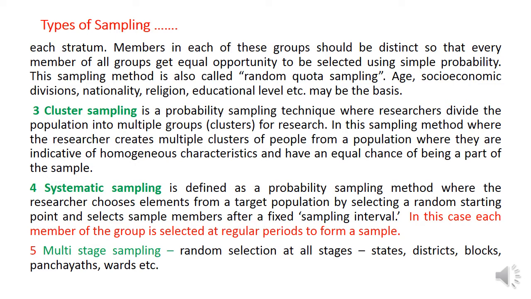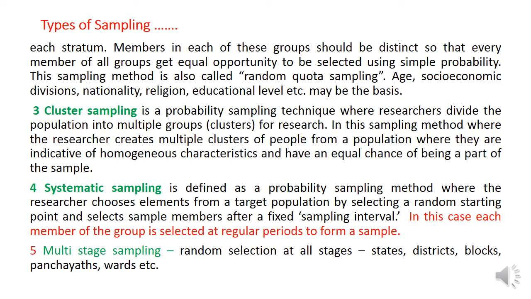Then systematic sampling. It is also a method of probability sampling where the researcher chooses elements from a target population by selecting a random starting point and selects sample members after a fixed sampling interval. In this case, each member of the group is selected at regular periods to form a sample.